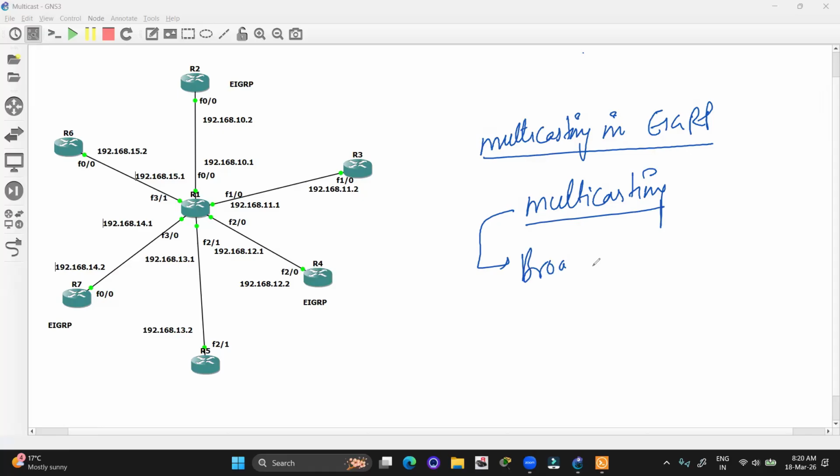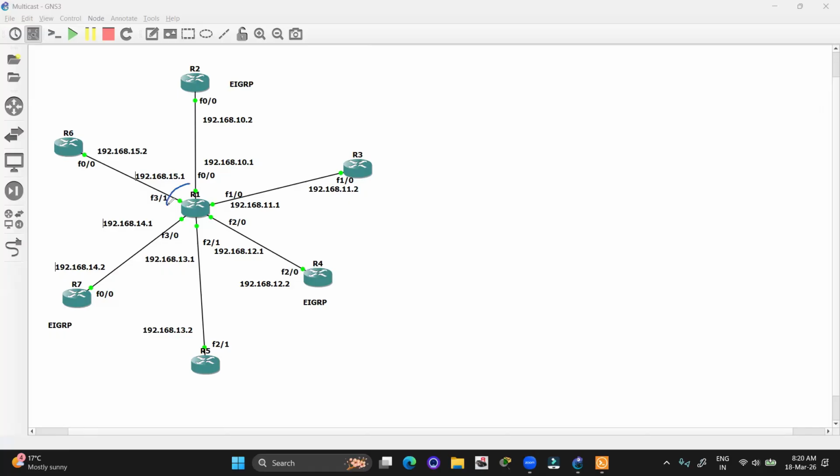So what is the meaning of broadcast? Broadcast means sending the packet to every single neighbor in a network. If I talk about a broadcast message generated from R1, that will be forwarded to every single router in the network and will also be accepted, and a response will also be forwarded from everyone if they are connected properly.